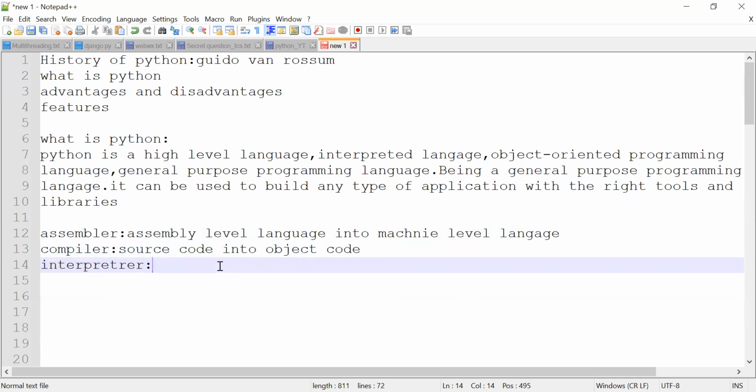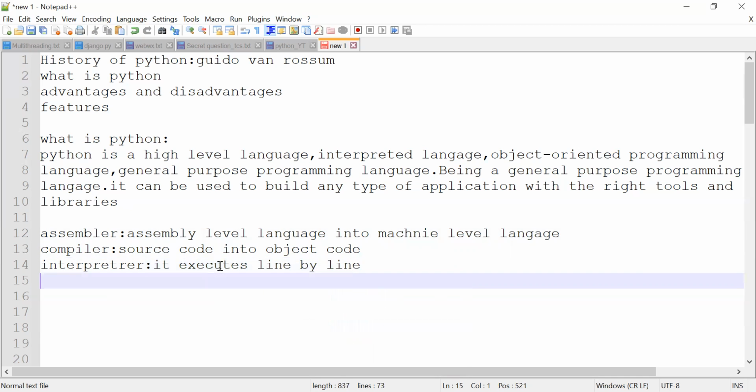Next, what is an interpreter? An interpreter executes statements line by line. It executes statements line by line. The examples of interpreted languages are Python, Ruby, PHP, and JavaScript.